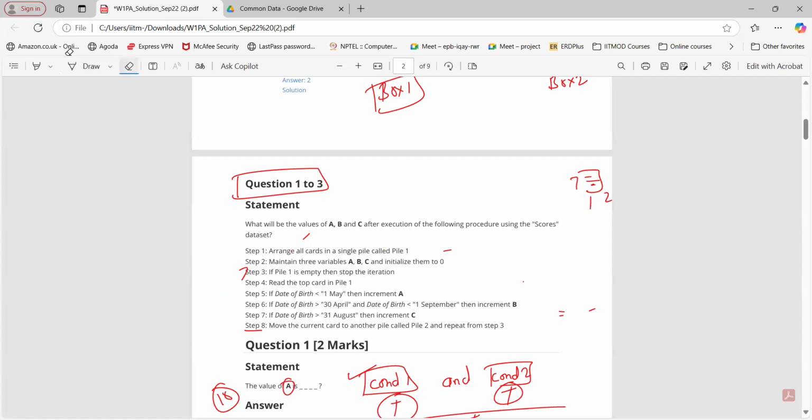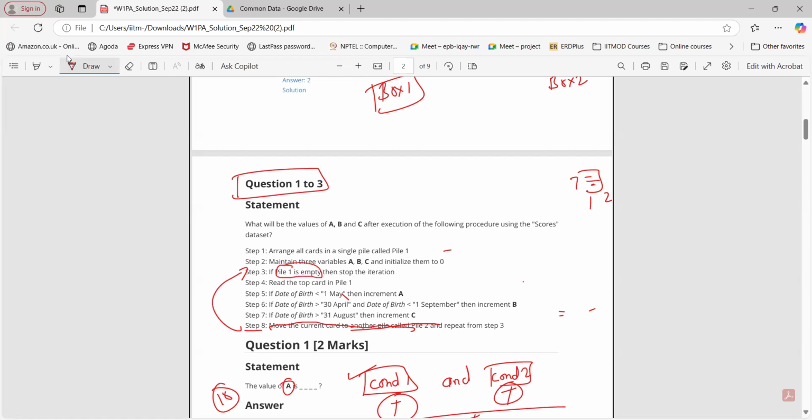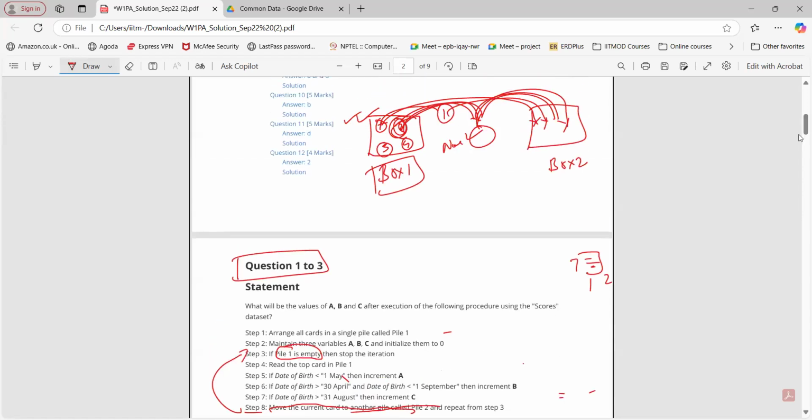That's why this condition is important here, because we are moving that card to another pile, so the cards in pile 1 are decreasing. If this step were skipped and we directly said at step 8 to repeat from step 3, this condition would never become true. Pile 1 would never become empty because we are not moving the cards. Same here: unless I move this chocolate to another box, this box will never become empty.